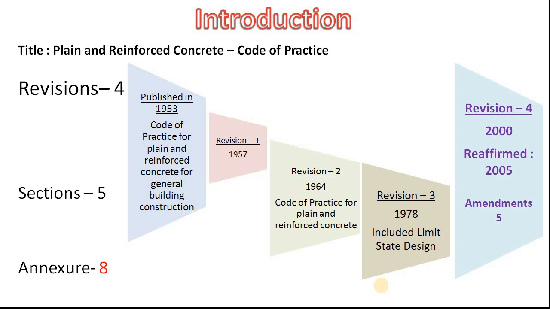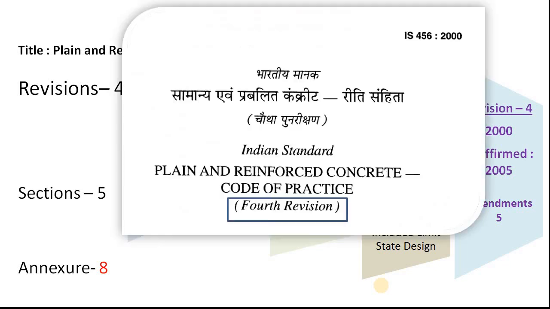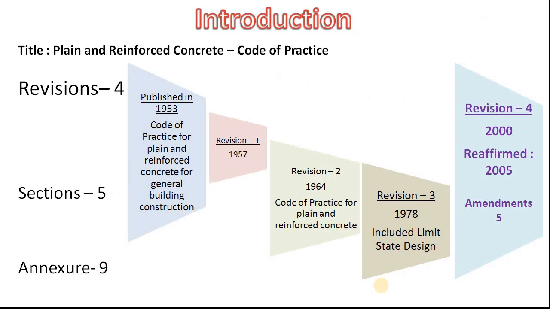Further, in 1964, the code was revised a second time as Code of Practice for Plain and Reinforced Concrete. Here the term General Building Construction was removed. This enabled the usage of the code for all structures other than general buildings. In 1978, this IS 456 was revised for the third time. In this revision, the code was included with the limit state design.